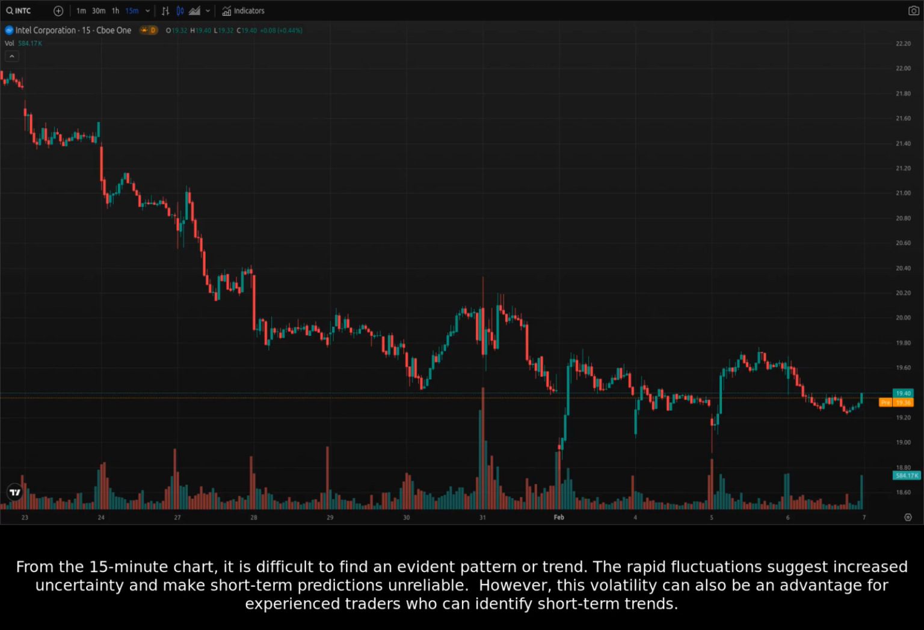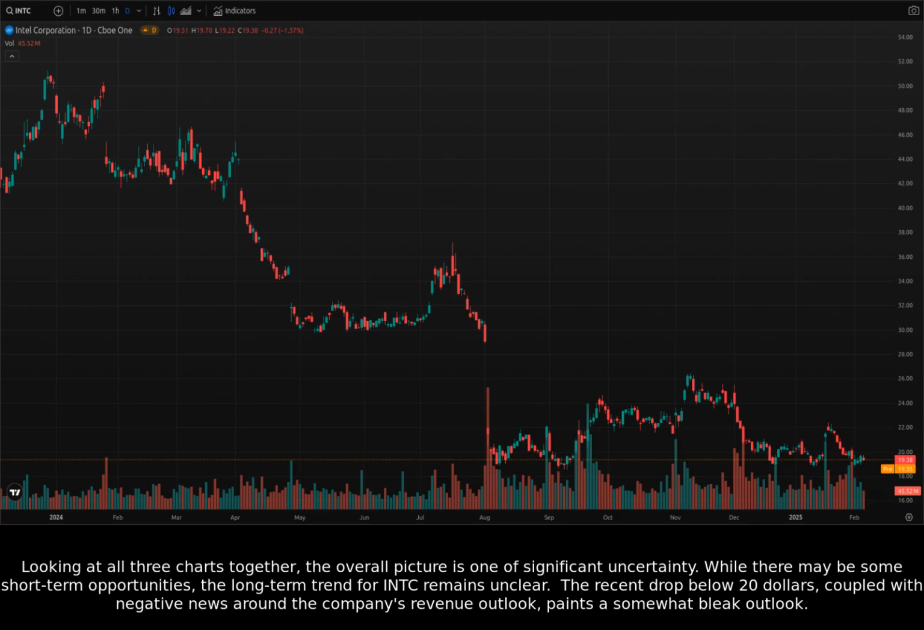From the 15-minute chart, it is difficult to find an evident pattern or trend. The rapid fluctuations suggest increased uncertainty and make short-term predictions unreliable. However, this volatility can also be an advantage for experienced traders who can identify short-term trends. Looking at all three charts together, the overall picture is one of significant uncertainty. While there may be some short-term opportunities, the long-term trend for Intel remains unclear.